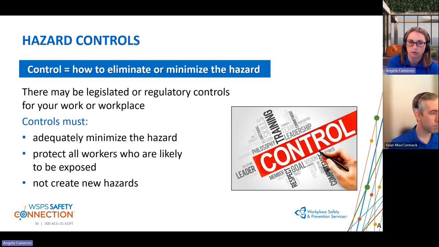When we talk about hazard control, we're talking about how we eliminate or minimize the presence of that hazard in the workplace. In the context of a control, there may be legislated or regulatory requirements that we can find in different legislation or applicable CSA standards. Controls must adequately minimize the hazard. We want to make sure that we protect all workers who likely could be exposed. So once again, this is getting back to who is doing the work, what they are being exposed to, what tasks they are doing, and ensuring that we are providing them the protection to minimize the exposure.